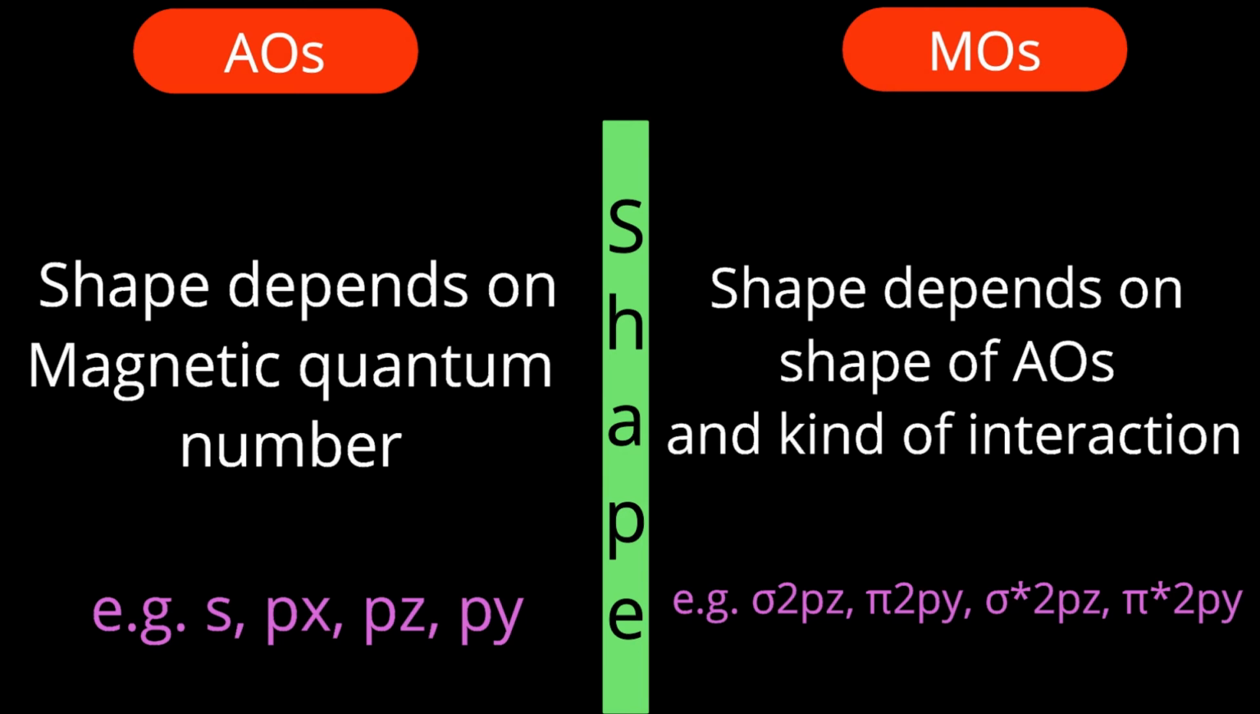What about molecular orbitals? It depends upon how atomic orbitals interact. For example, sigma 2pz, pi 2py, sigma star 2pz, pi star 2py. These are the various orbitals. Somewhere a star is there, somewhere a star is not there. Star means anti-bonding molecular orbital. So what kind of molecular orbital results depends upon the kind of interaction between the atomic orbitals, and their shapes depend again on the interaction. That is the point to understand here.